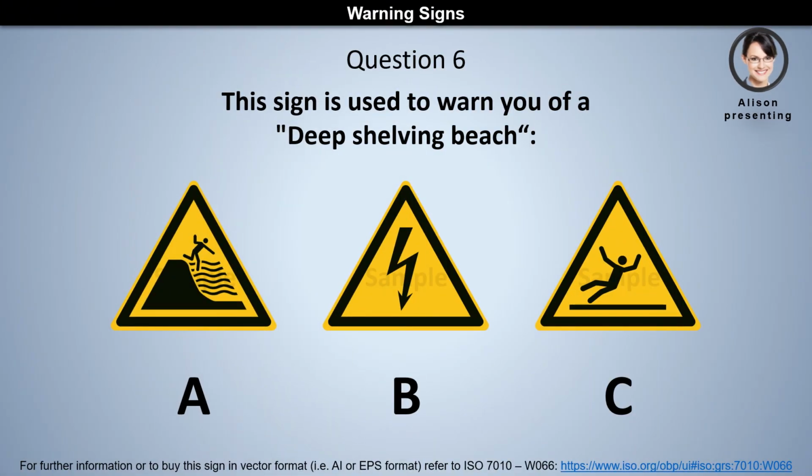Question 6. This sign is used to warn you of a deep shelving beach. Is it A, B, or C? The answer is A.